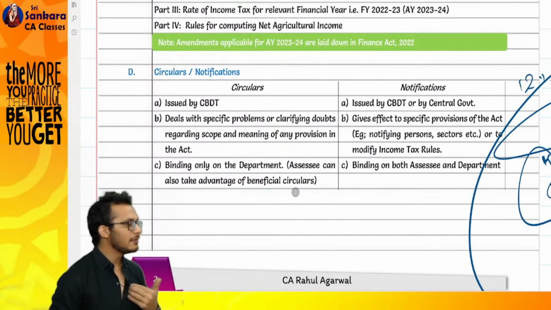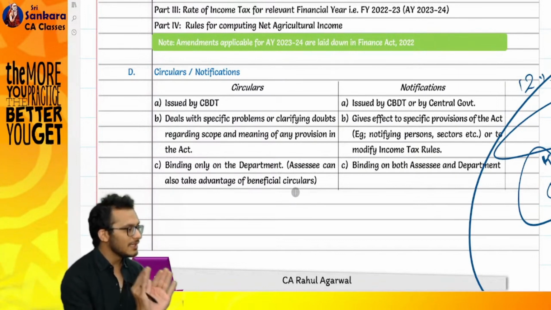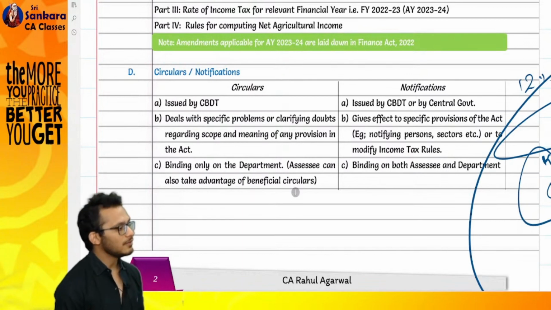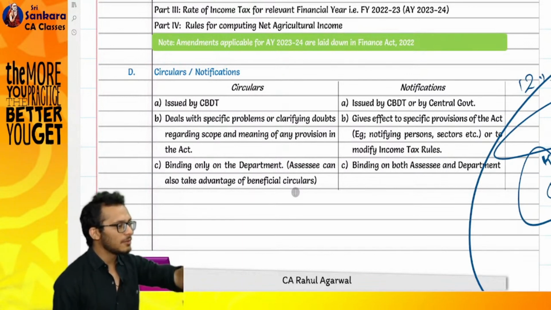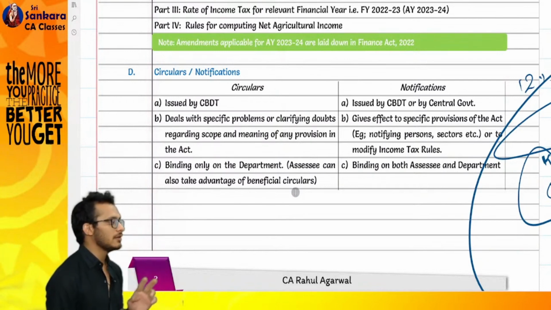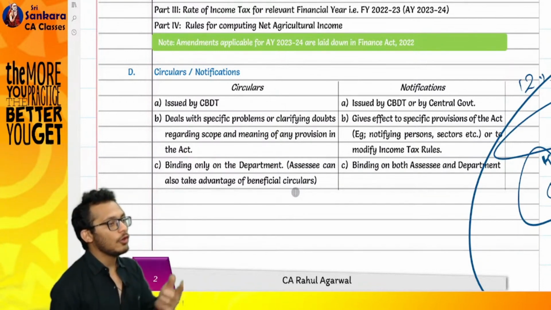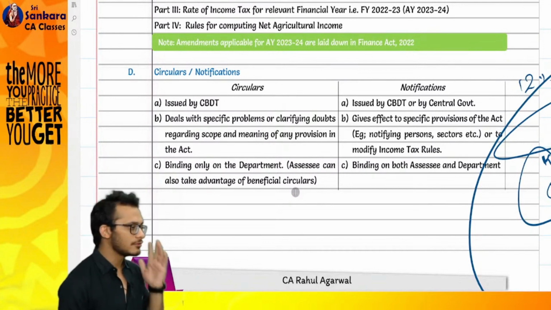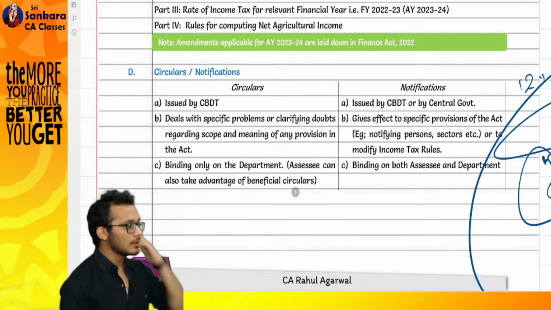Will the assessee come and at any point say, boss, I think circulars are only binding on the department, I will not follow, I will keep safe and pay 28%? Or no? Can an assessee also opt for the benefit of circulars? While it is not binding on the assessee, it can also use the benefit provided it is beneficial. If it is not beneficial, what will you do? Go to the courts. If it is beneficial, take it. If it is not beneficial, go and fight in court. And the department cannot do that. The department is bound by its own circular.